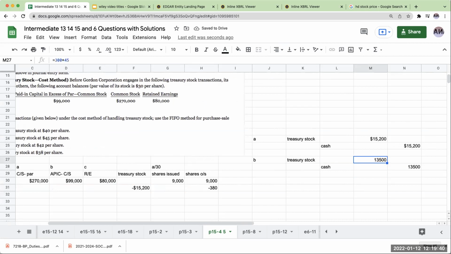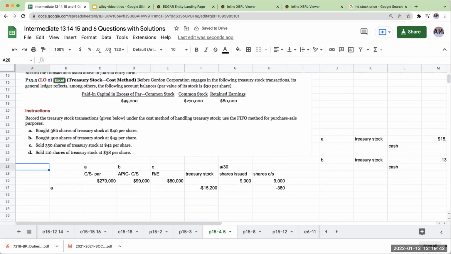And this is going to give me over here 13,500. Okay. And my shares outstanding, because I'm buying back stock, these 9,000, I'm now taking out another 300 shares. Okay. So we've gone through and we've handled those first two transactions.